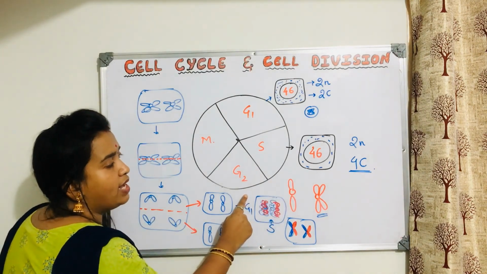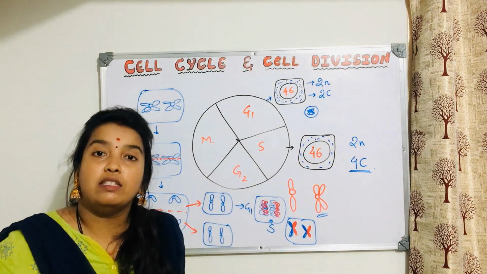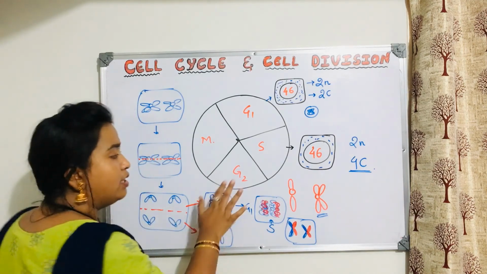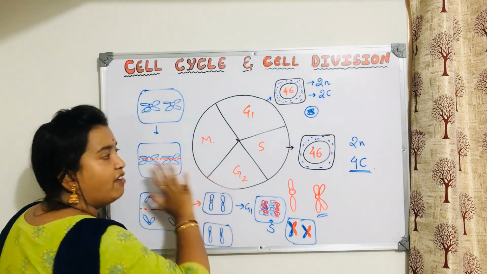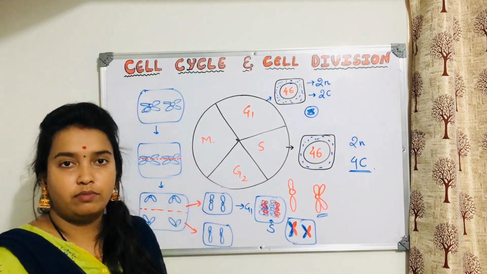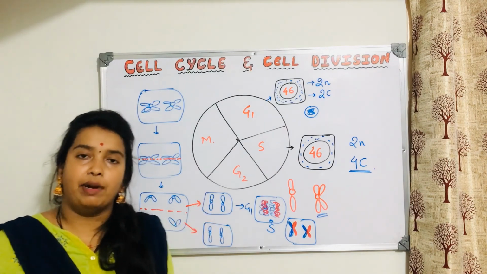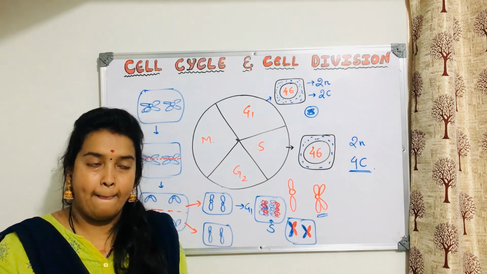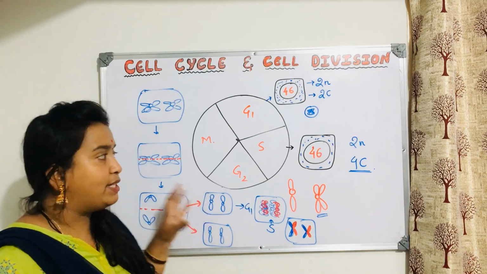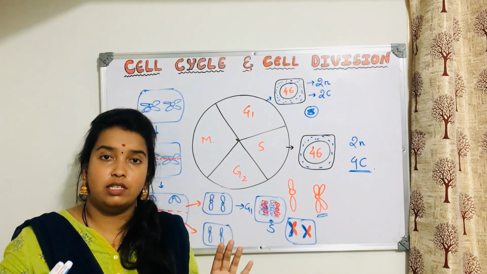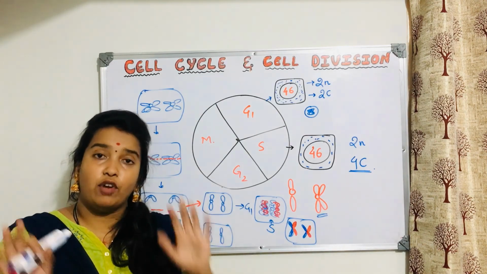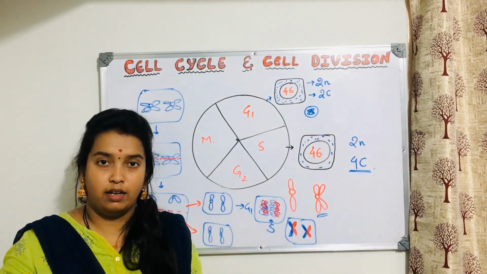When it comes to G2 phase, all the proteins required for the division process are produced. Once everything is ready, it will enter M phase, which is nothing but the mitosis phase, and we are going to study that in detail in the next video. I hope you understood what I tried to explain here. If you have any doubts, please let me know. Okay, thank you.